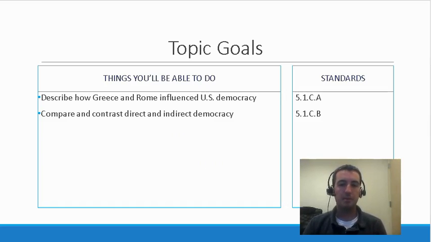So the goals, the things you'll be able to do by the end of the lesson: you'll be able to describe how ancient Greece and ancient Rome influenced U.S. democracy. Meaning, what ideas did the United States take from ancient Greece and ancient Rome in terms of how government is set up and how it functions. You'll also be able to compare and contrast direct and indirect democracy. There's not just one type of democracy, there's a bunch. The two that we're going to focus on are direct and indirect. There's a major difference between the two that deals with voting and what you get to vote for. You'll see that in the reading that's underneath this video.